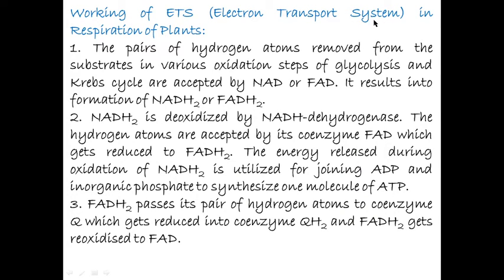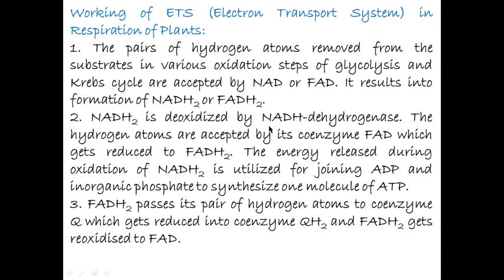Working of ETS, electron transport system, in respiration of plants. The pairs of hydrogen atoms removed from the substrate in various oxidation steps of glycolysis and Krebs cycle are accepted by NAD or FAD. It results in the formation of NADH2 or FADH2.